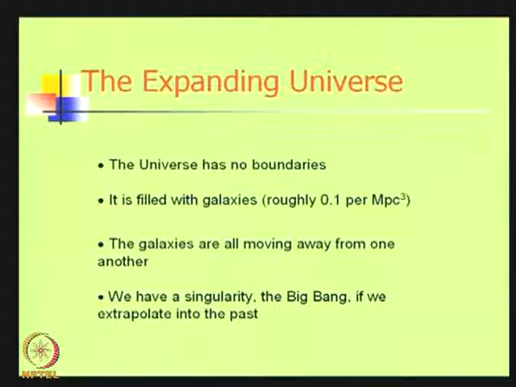So if you combine these two things, the observational fact that the galaxies are all moving away from us and the theoretical input that we expect the universe to be homogeneous and isotropic, we are led to a model where the universe has no boundaries, it is filled with galaxies, uniformly filled with galaxies, and the galaxies are all moving away from one another. Now this is the model of the expanding universe, and today we are going to learn a little bit about the nature of this expanding universe.